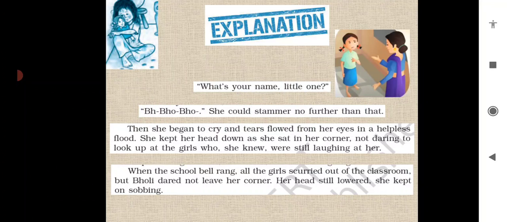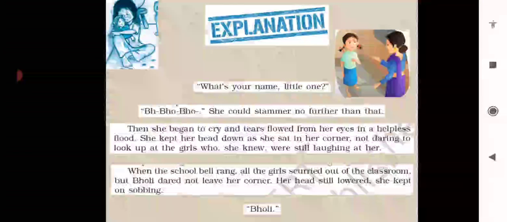But Bholi did not have the courage to move from that corner place because still she was crying, making a loud cry का noise. मतलब जो सिसकियाँ लेके रोने वाला. So she was still continuing to cry in that corner. So she did not get up from that particular place.